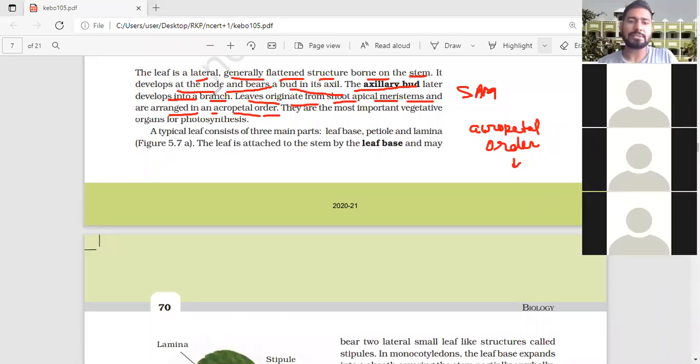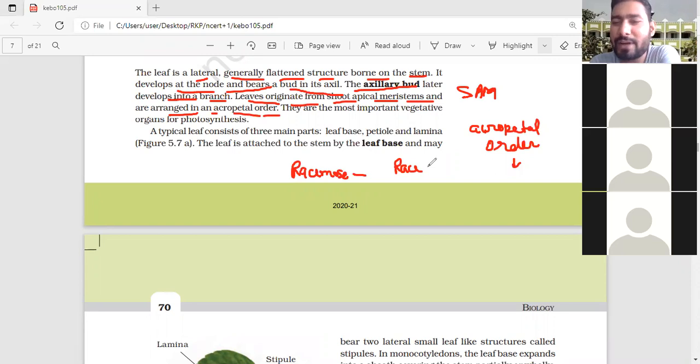Excellent. You have studied one type of inflorescence, the racemose type. What is racemose? Suppose a race started between Karthik sir, your botany teacher, and me.